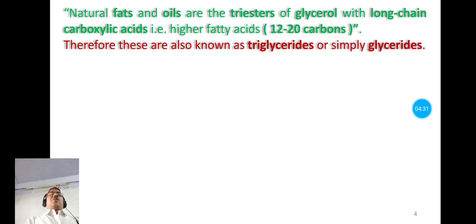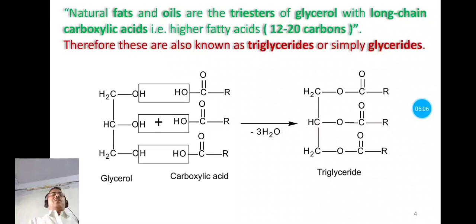Now the definition of fats and oils, that is, they are defined as triesters of glycerol. Both fats and oils are the triesters of glycerol with long chain carboxylic acids, or they are also higher fatty acids, means they contain near about 12 to 20 carbon atoms in their molecule. Therefore they are known as triglycerides or simply glycerides.